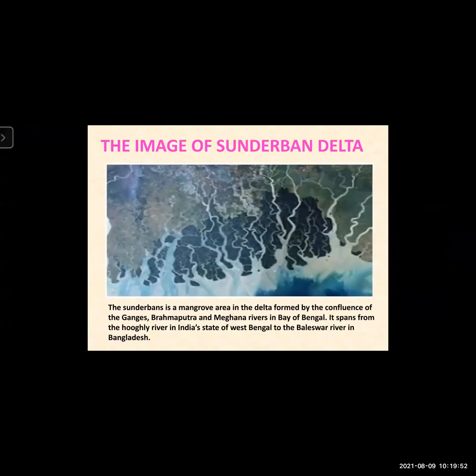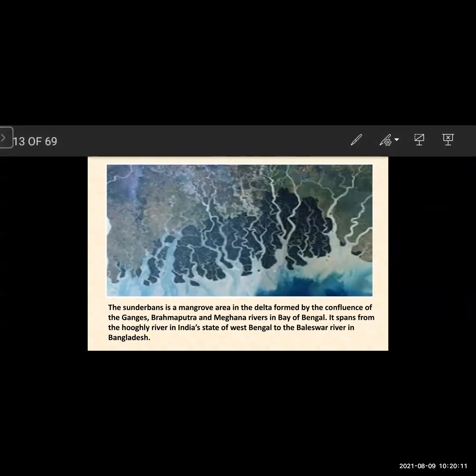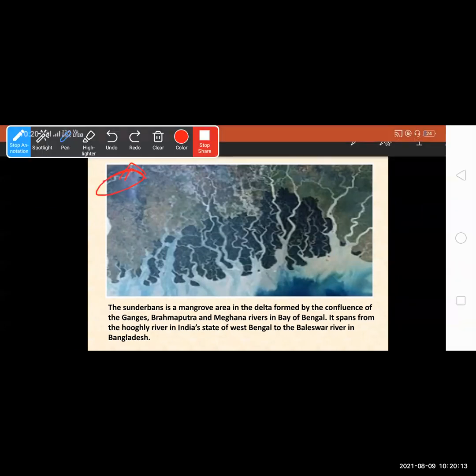See, this is the image of Sundarban Delta. Sundarbans is a mangrove area in the delta formed by the confluence of the Ganges, Brahmaputra, and Meghna rivers in Bay of Bengal. It spans from the Hooghly River in India's state of West Bengal to the Baleshwar River in Bangladesh. So this is the image of Sundarban Delta.